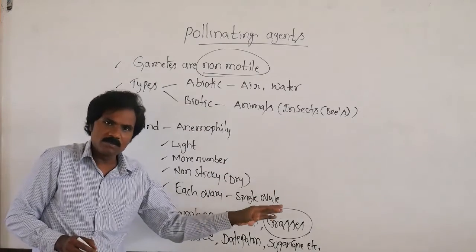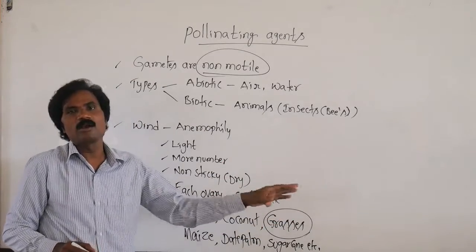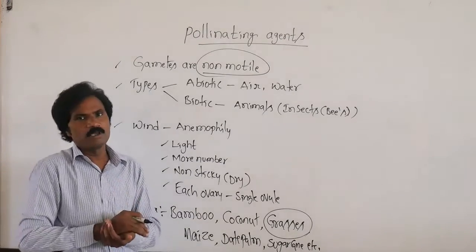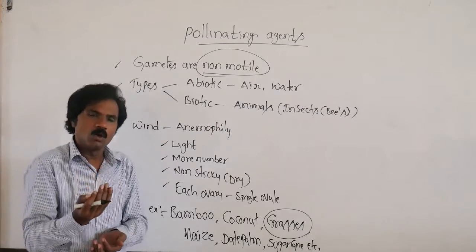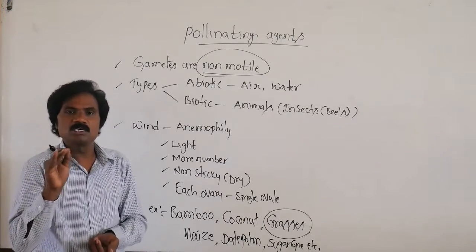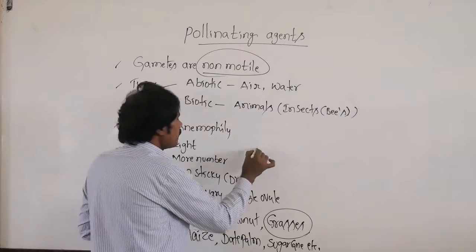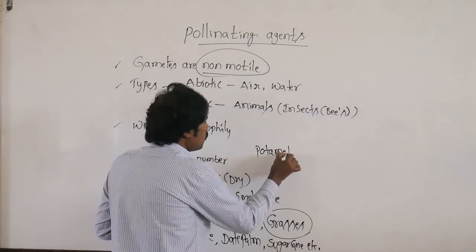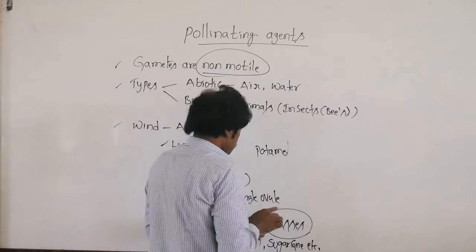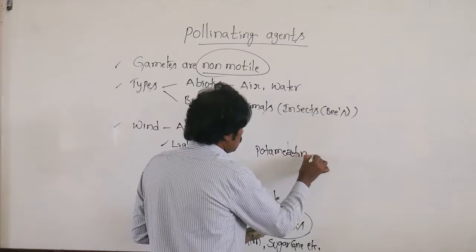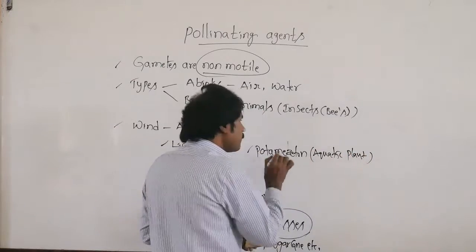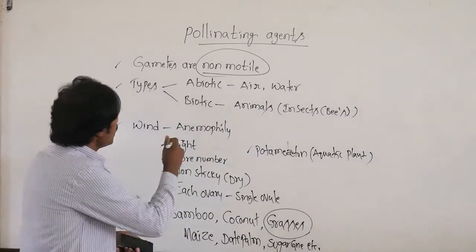Apart from this, some additional types of organisms, it must also take place in Potamogeton. Potamogeton is normally an aquatic plant. Even in an aquatic plant, pollination must take place through wind. One among the aquatic plants, like Potamogeton. Like aquatic plants also, air pollination must take place.